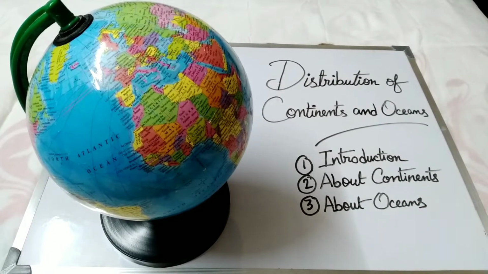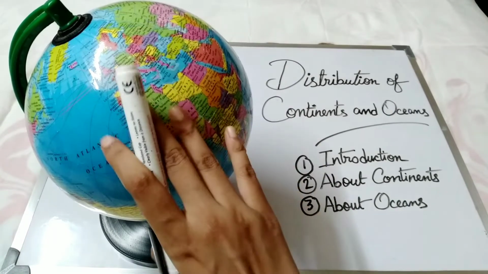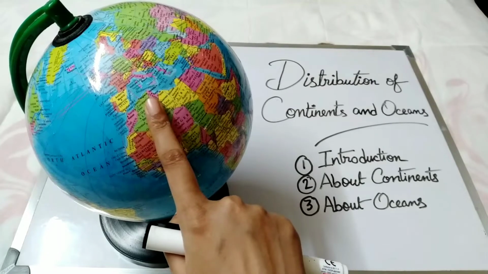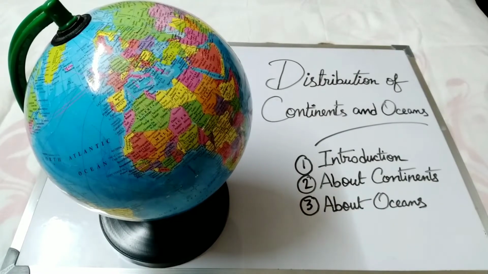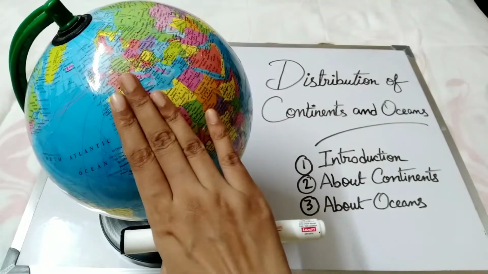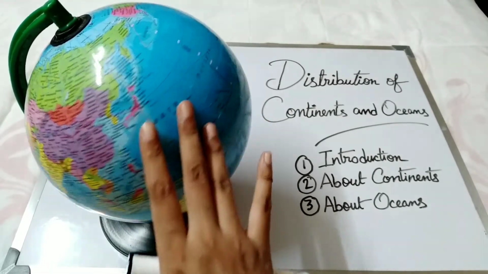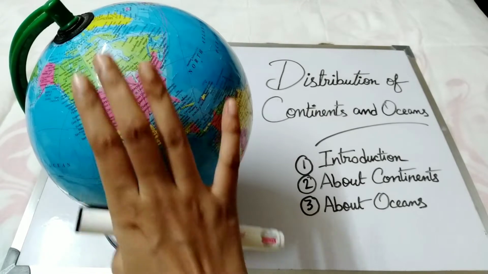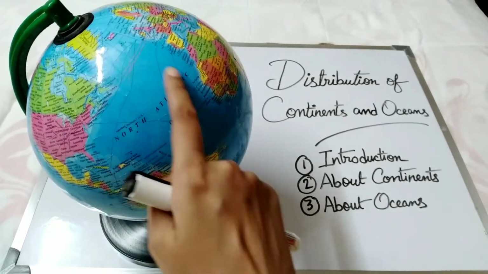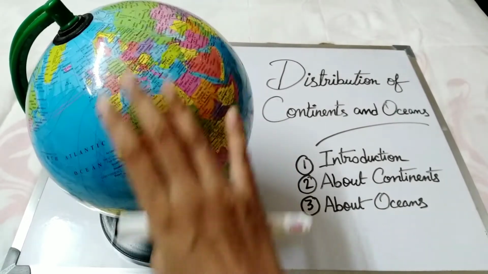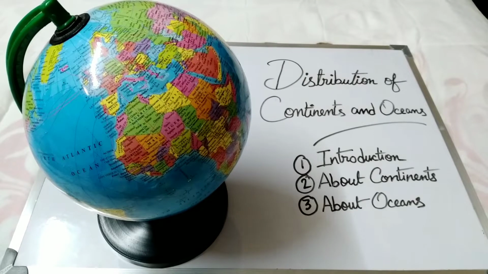The first thing, introduction. Our Earth is the third planet from the Sun, and it is called a unique planet in the whole solar system. In this globe, you can see most of the part is blue in color, and very few parts are colorful, like pink, green, or yellow. Now, this blue color part is indicating the ocean and the seas portion of the world, and the other colorful portions are indicating the land masses.